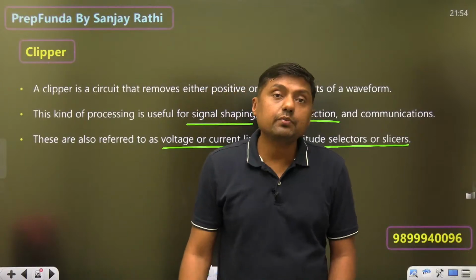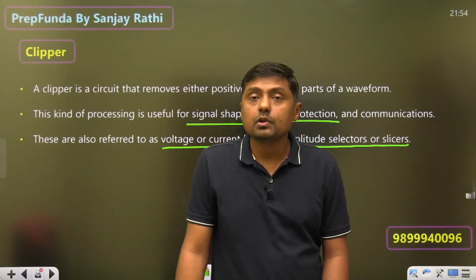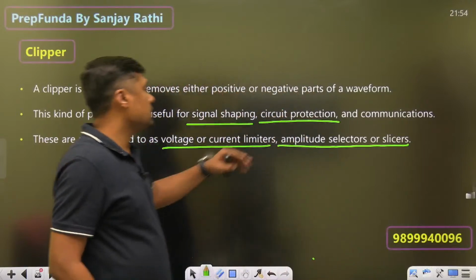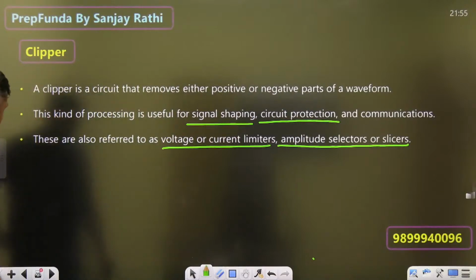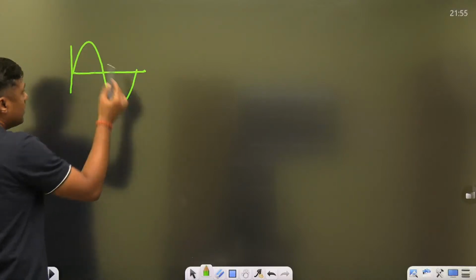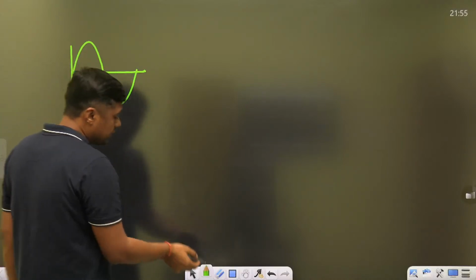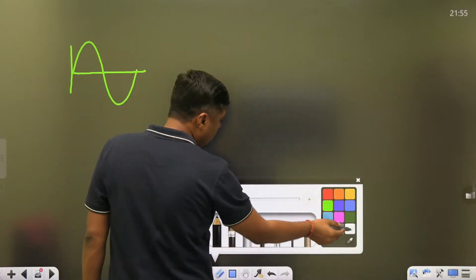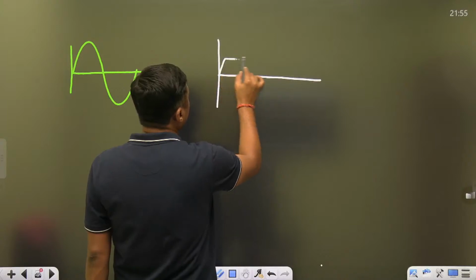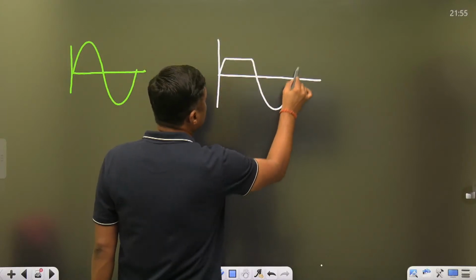What are the different names of clipper circuit? Amplitude limiters, slicers or amplitude selector, right? For example, if suppose this is the input signal, sometimes we want to pass the signal below some reference level, but we want to cut the signal above some reference level.